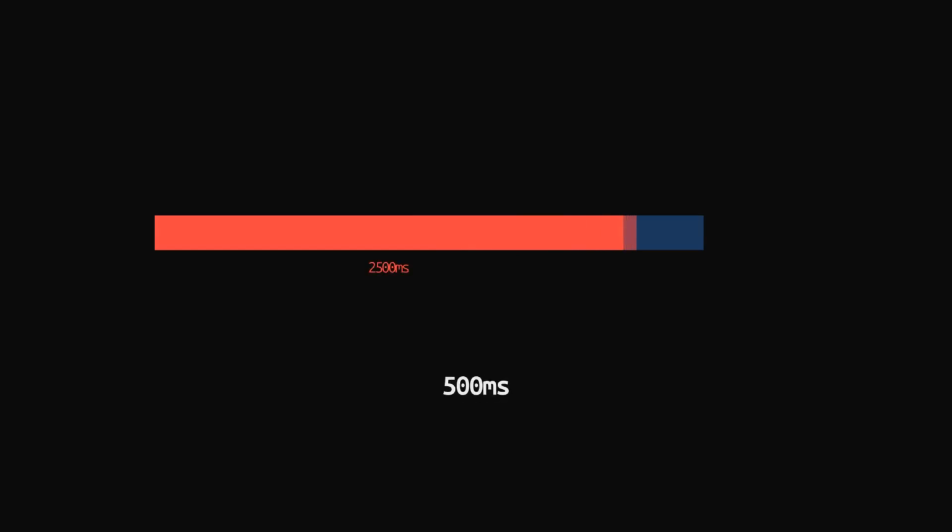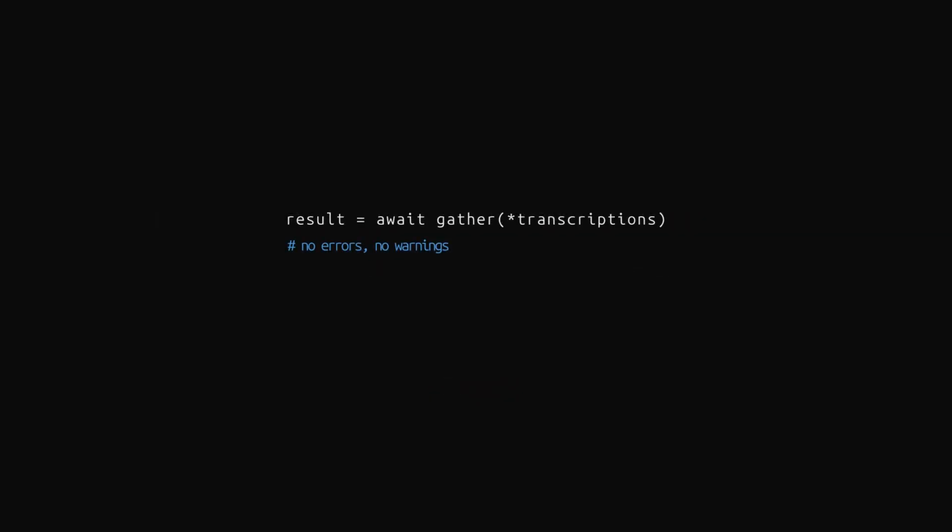That overhead is small but real, and it adds up, so you went from expecting 500 milliseconds to getting closer to 3 seconds. The frustrating part is that the code looks completely fine, with no errors, no warnings, and no hints that anything is wrong. Just a number that is higher than it should be. The only way to catch this is to know how the event loop works under the hood.